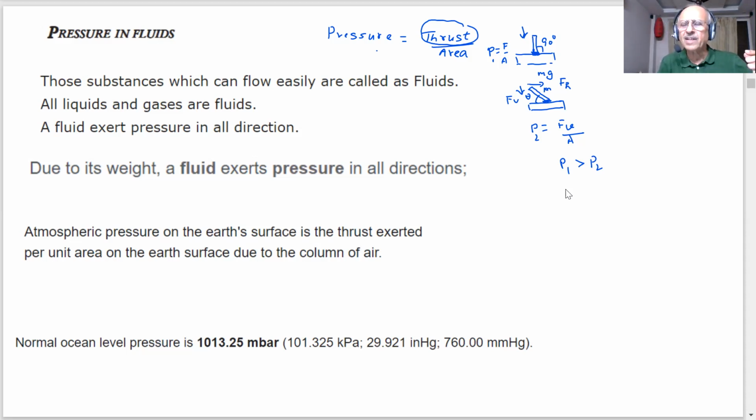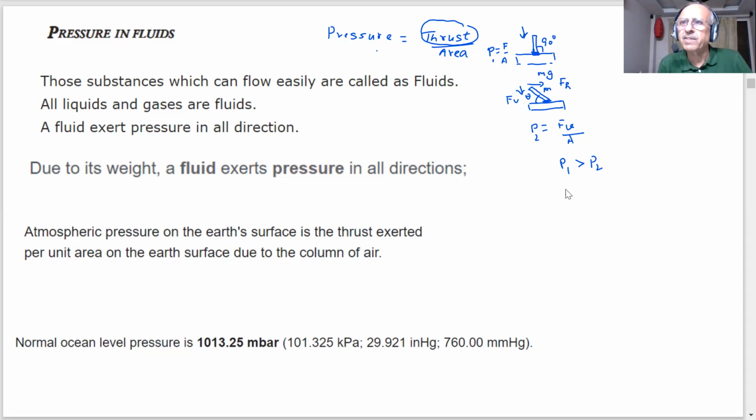So whenever we begin a lesson, what do we do, students? We say, okay, come out, focus, concentrate, set up a target. Our target today is pressure in fluids. My today's target is pressure in fluids. Therefore, we give you some recap, some revision of what we are doing. What is pressure? What is force? What is thrust?